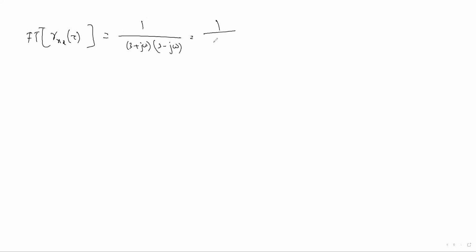Using a plus b times a minus b equals a square minus b square, since the j term is there, it will become 9 plus omega square. Now you have to do the inverse Fourier transform also, because we have to find the autocorrelation.